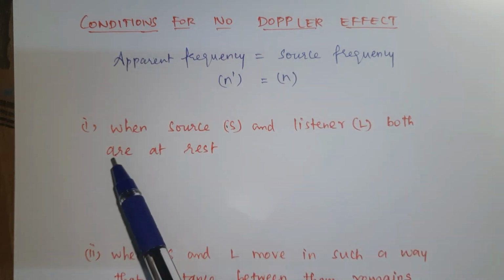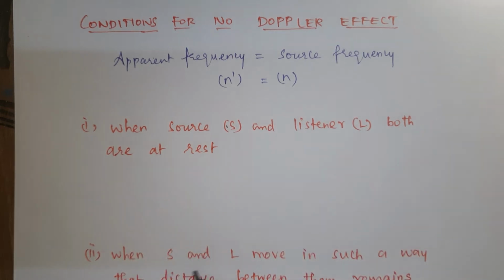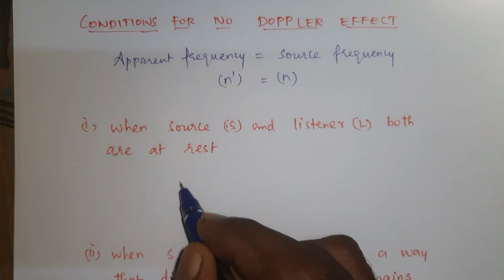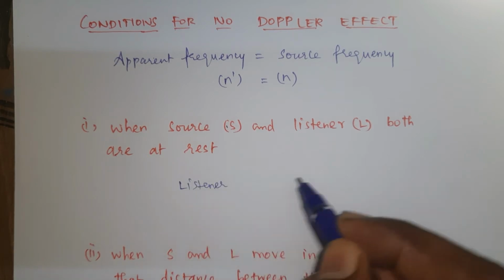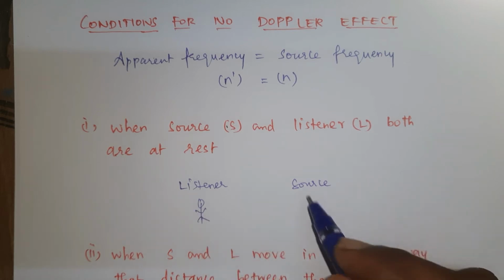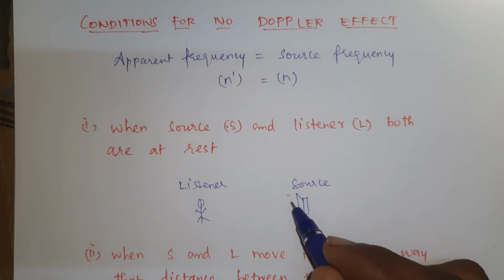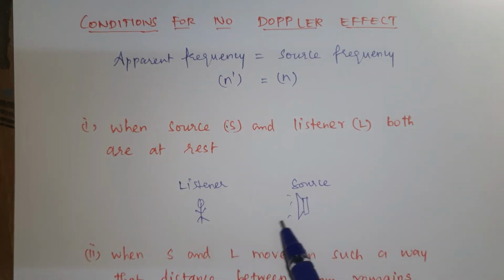The first condition for no Doppler effect is when the source and listener both are at rest. For example, this is the listener position, this is the listener, and this is the source. The listener stays here, and the source is placed here. So the distance between the listener and the source is constant. Due to the rest, there is no change in the frequency. So in this condition, the apparent frequency is equal to the source frequency.